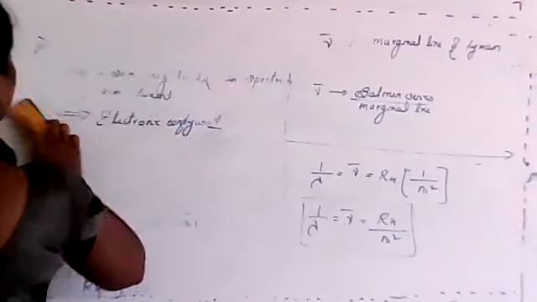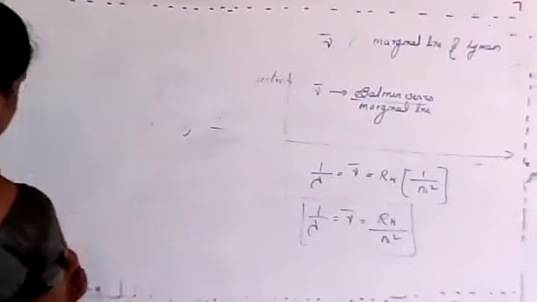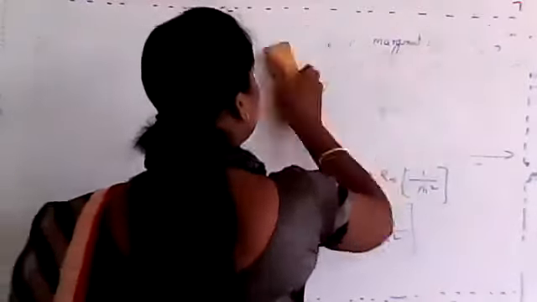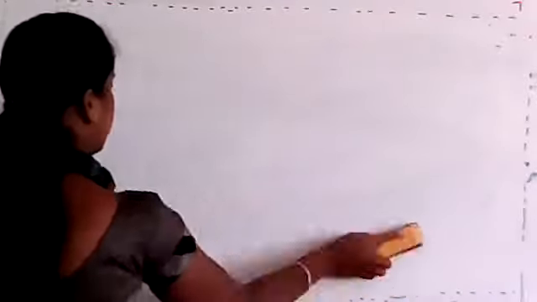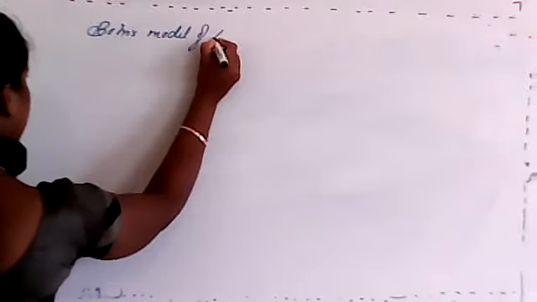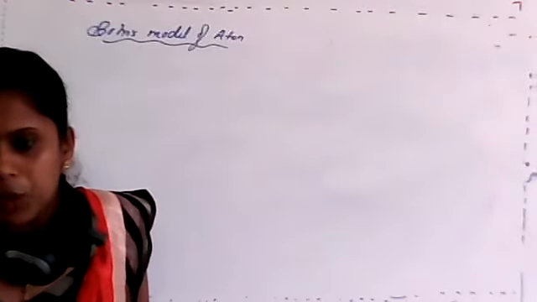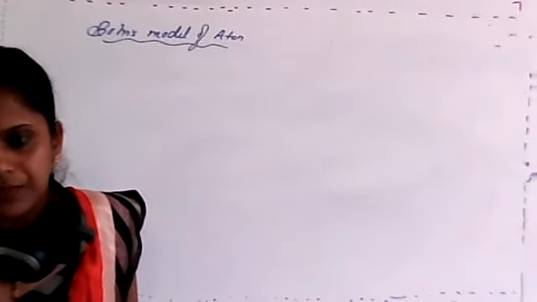So we'll study about Bohr's atomic model. Again, very important. You have to remember the postulates of each. Very important, student. So that is Bohr's model of atom.